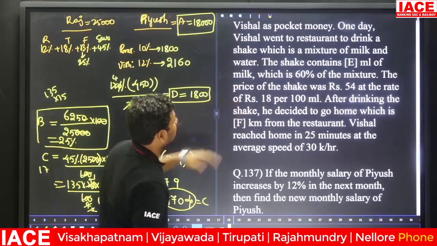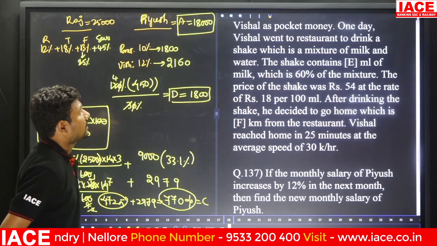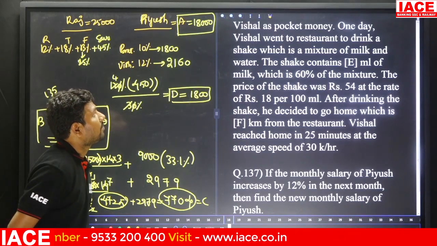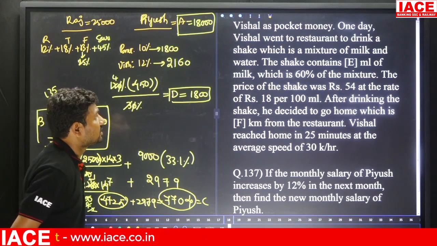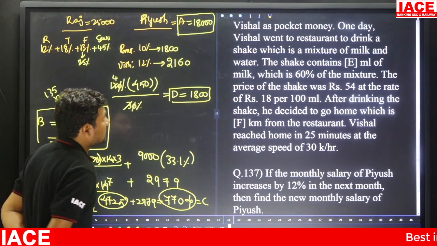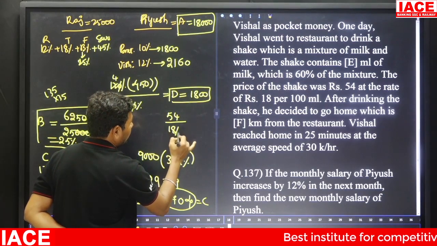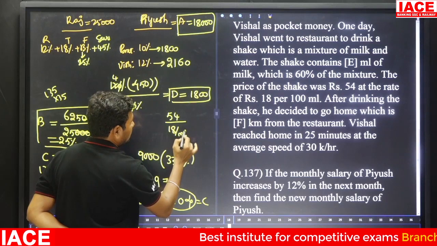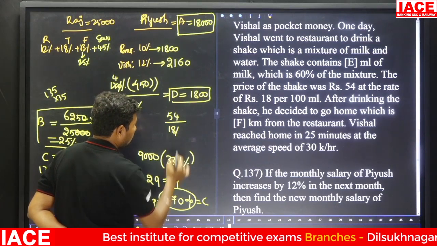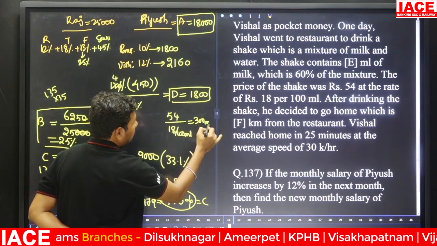One day Vishal went to a restaurant to drink a mixture of milk and water. The shake contains E ml of milk, which is 60% of the mixture. The price of the shake was 54 at the rate of 80 rupees per 100 ml. Then 54 for 100 ml for 18 means it is equal to 300 ml of mixture.